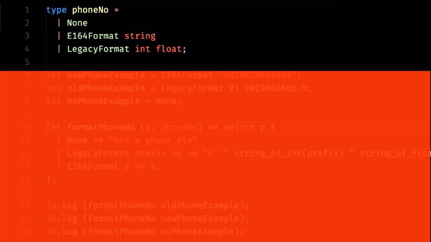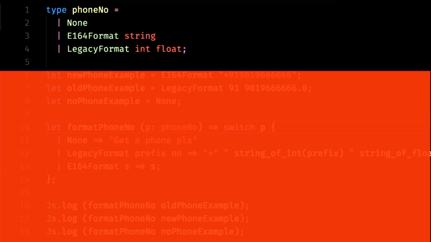The first is I have a simple phone number, which says that I can have 3 types of phone numbers. There is no phone number. There's a phone number stored in the international E164 format, which is just a string, plus 91 something something something. Or in some legacy system of ours, we actually stored country code and phone number separately. All of us have been in this situation. We have backend systems which have different formats. Then those formats update. Then in the front end code, we have to change a bunch of things. We have to write a huge amount of if-elses to handle all of this.